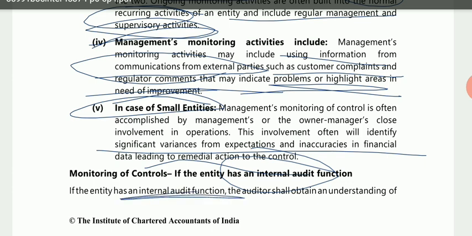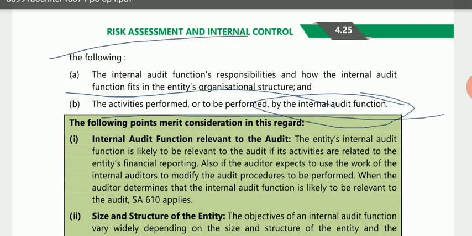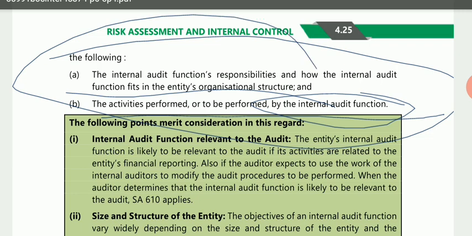If the entity has an internal audit function, the auditor shall obtain an understanding of the following: the internal audit function's responsibility and how the internal audit function fits in the entity's organizational structure. So the auditor has to check this, and the activities performed or to be performed by the internal audit function. So the auditor has to take the understanding of both of the points.